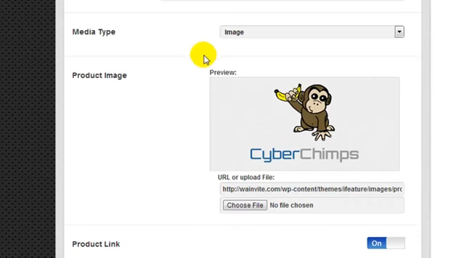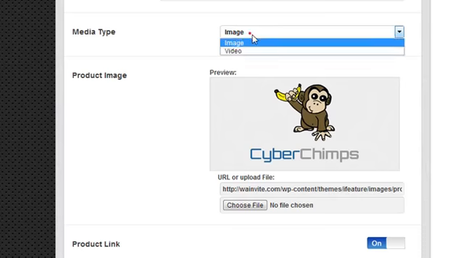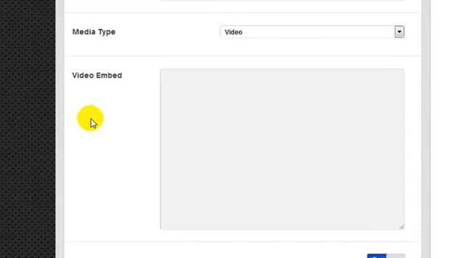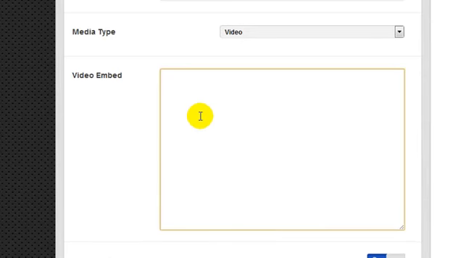Now, we can enter in an image or we can enter in a video. What I did in the demo website was I clicked on video, and this allows me to embed some code. I'd already been out and searched a product that I wanted to promote, and I got myself the affiliate code to display the banner and display my affiliate link.